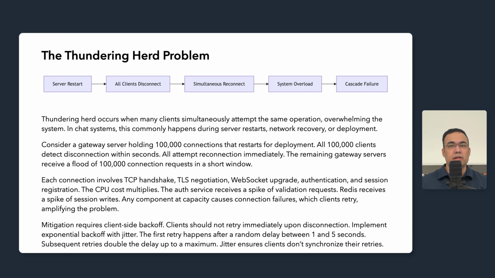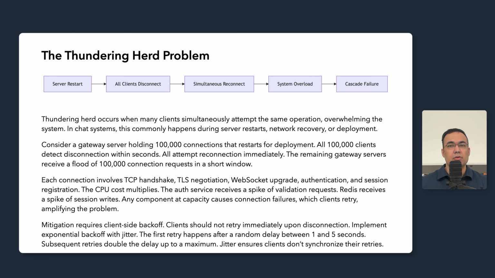And jitter is pretty critical. Without randomization, clients that disconnected together will retry together even with exponential delays. The 100,000 clients all wait 2 seconds, then all retry at exactly the same moment. Jitter spreads the retries across the window, converting a spike into a manageable ramp.